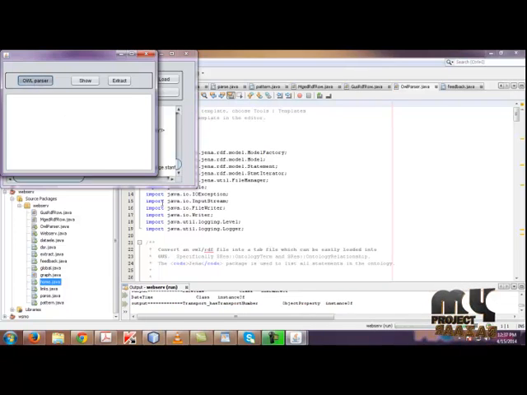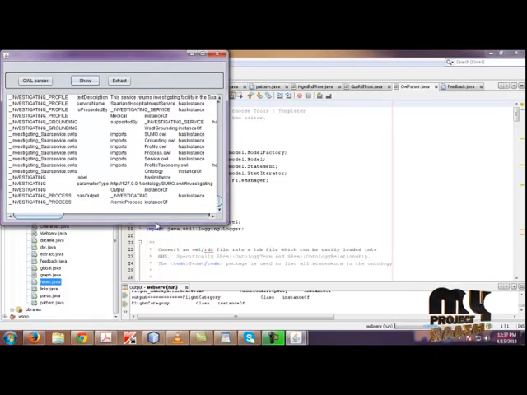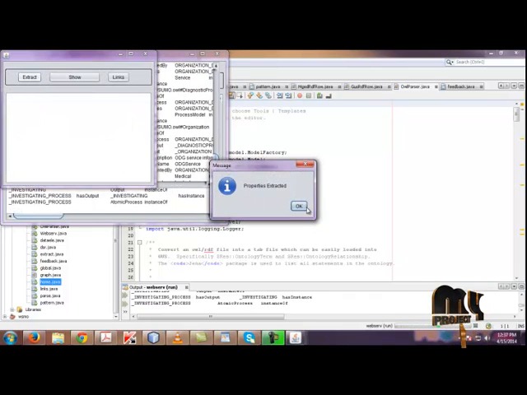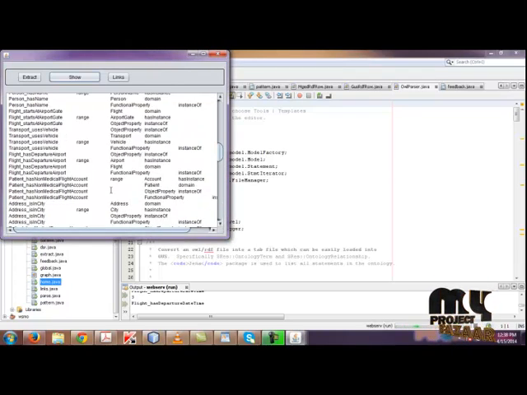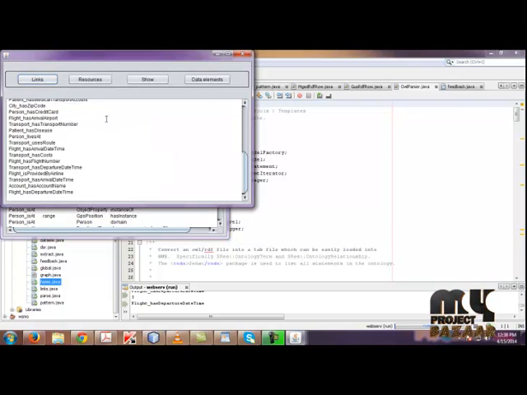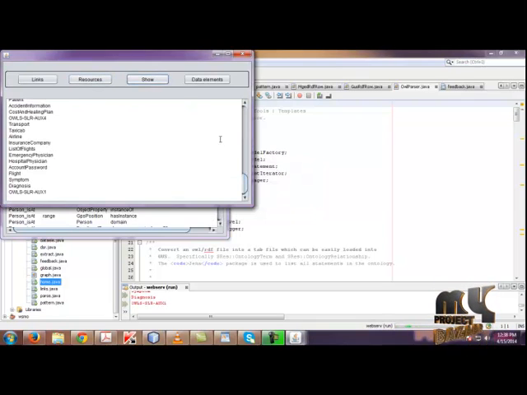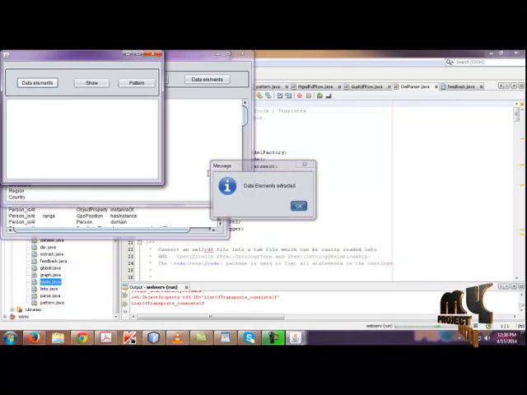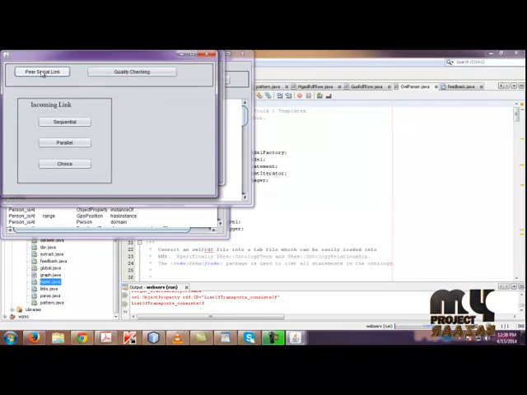We need to parse the file in order to extract the properties. So the OWL file which we give as the input is parsed, and we extract the properties. The properties which are extracted should be shown in the text area, and we need to form the link. So we are extracting the links from the services and resources extracted. Click show, and we need to extract the data elements. Click data elements extracted, show. These are all the data elements present in those services, and finally we need to frame the pure social link.